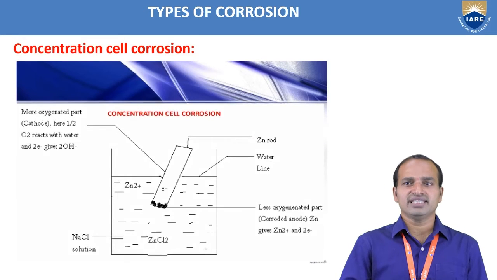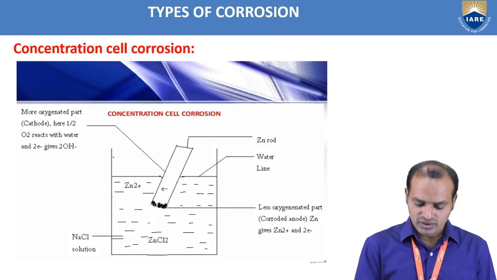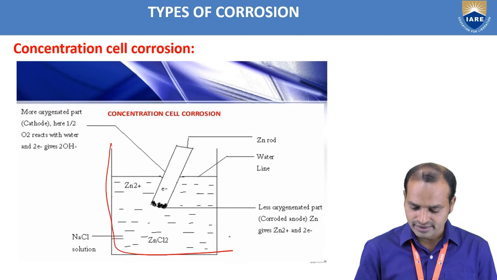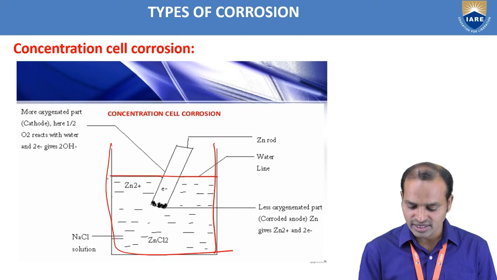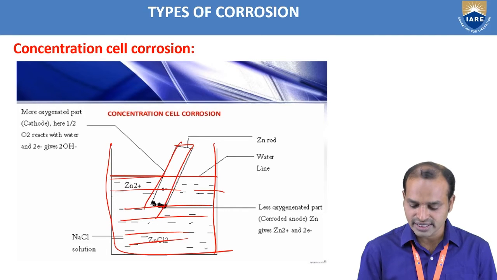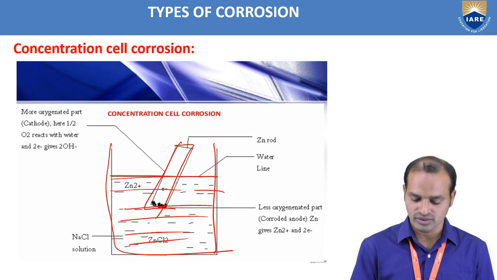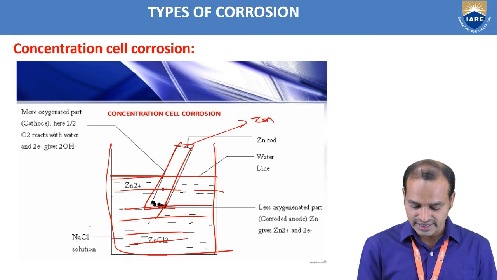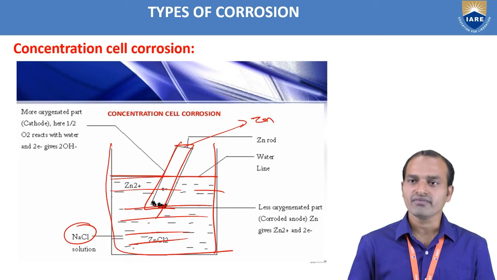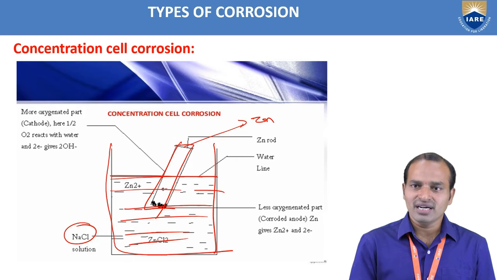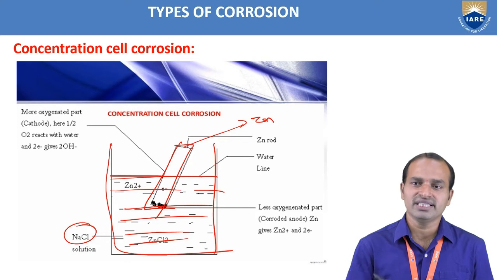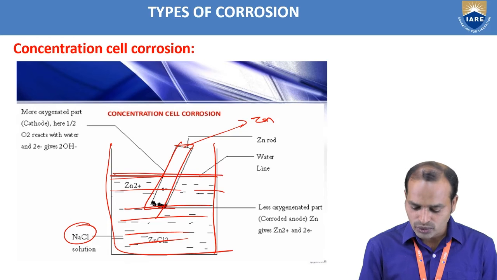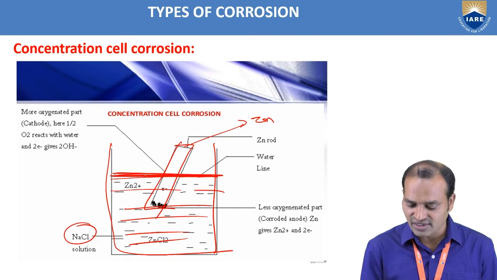So in the concentration cell corrosion, let us see the diagram. This is the container, a beaker. In this is the electrolyte solution. In this, we immersed the electrode. This is the zinc rod, and this is the NaCl solution containing ZnCl2 solution. When a metal rod is partially immersed in the electrolyte solution, up to this part is the surface area.